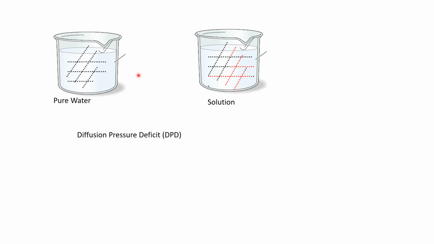In this picture we are showing two glasses, one filled with pure water and another filled with a solution. A solution is formed when something is mixed with water. Pure water has only water molecules, and these water molecules have a certain diffusion pressure.